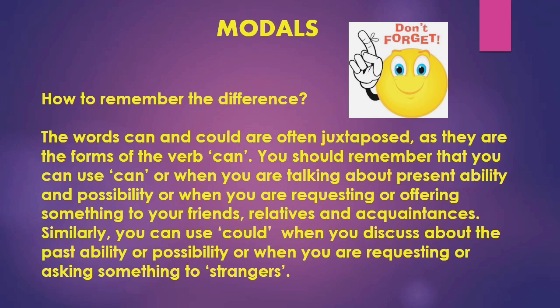So basically, students, you should remember that for showing ability or possibility in the present time, you should use can, and for showing ability or possibility in the past, you should use could. When you are requesting or offering something in the present time, use can. With your friends you can use can, but with strangers or somebody who is superior in position or older than you, always use could, because could is more polite as compared to can.